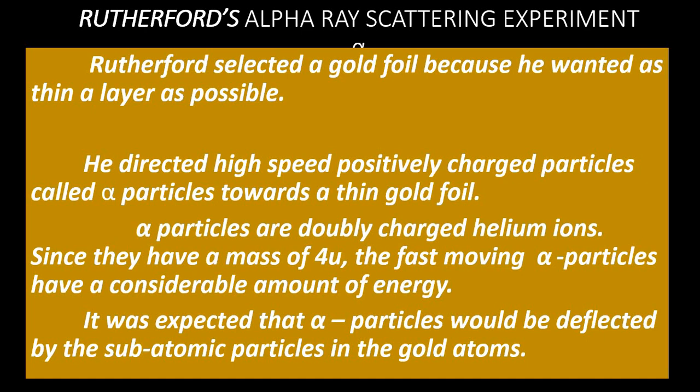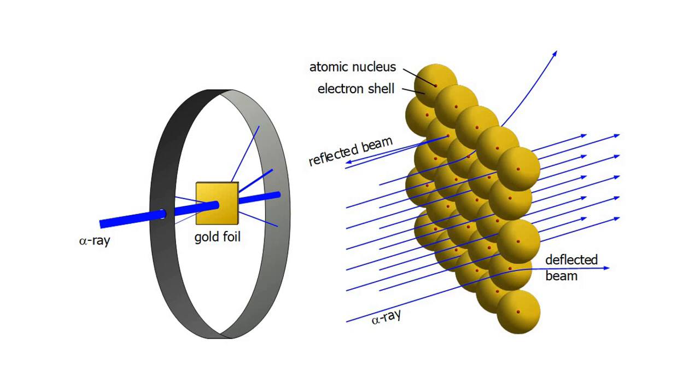Since they have a mass of 4 atomic mass units, the fast-moving alpha particles have a considerable amount of energy. It was expected that alpha particles would be deflected by the subatomic particles in the gold atoms. Rutherford's experiment changed the entire concept of distribution of electrons and protons in an atom. He got unexpected results from this experiment.